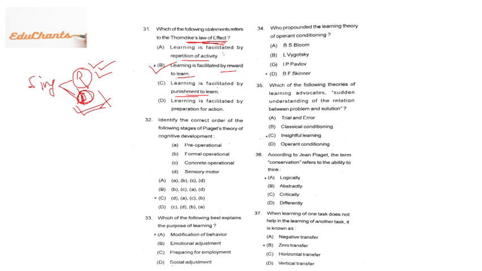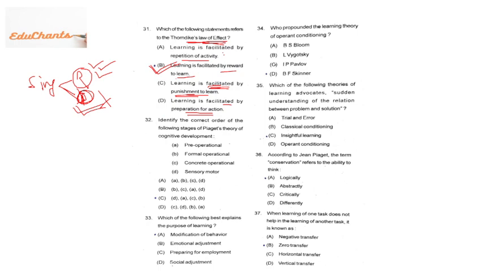If you punish the child, then definitely he is not going to repeat that one, right? If you punish the child for coming late from the school, then definitely he will never come late from the school, right? Learning is facilitated by preparation of action. It is not at all related, so the right answer is B.